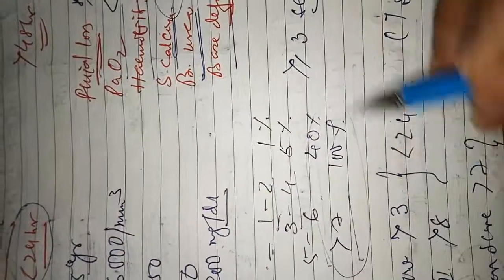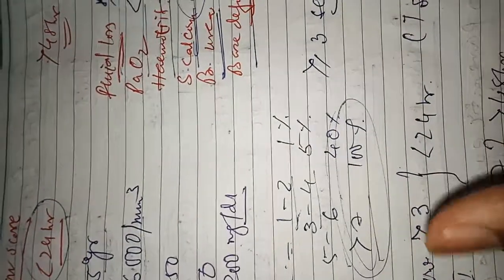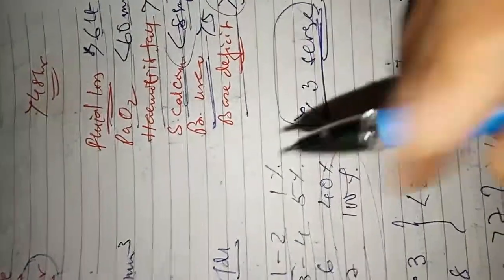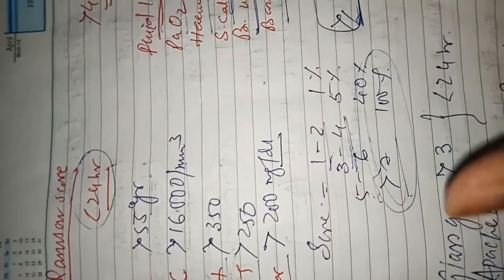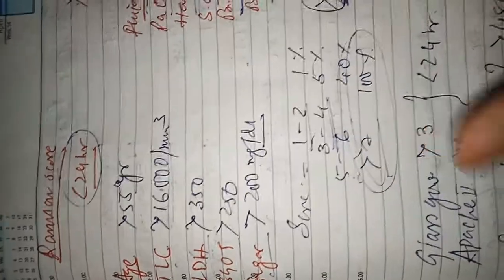If it is greater than 7, that means it is a severe case, but greater than 3 is the severe line, the red line. If it is greater than 3, then it is entering the severe zone, the red zone.